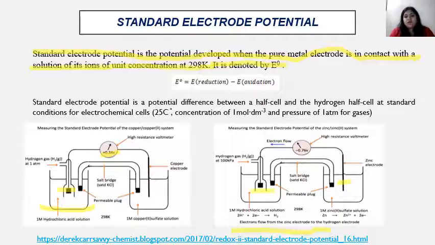So hydrogen always has the value 0 and it can be either oxidation or reduction when it is attached to any other half cell, depending upon the tendency of the metal to get oxidized or reduced. So in this way we can easily calculate the standard electrode potential of any metal electrode system.